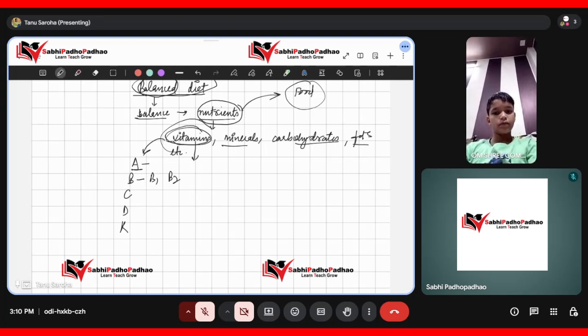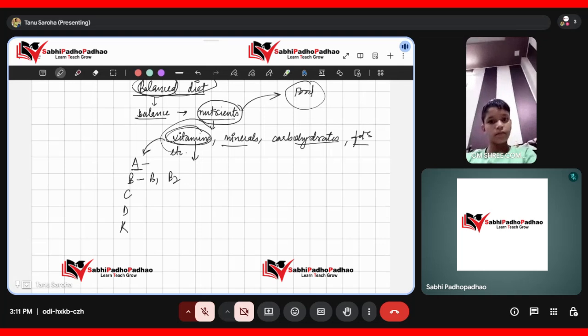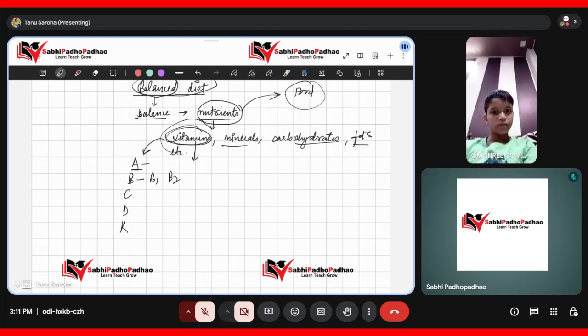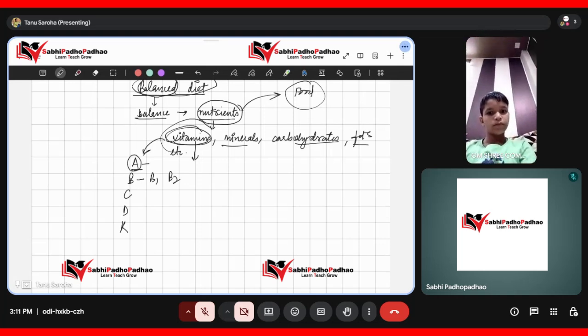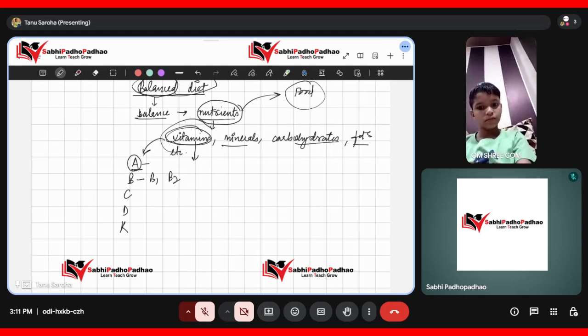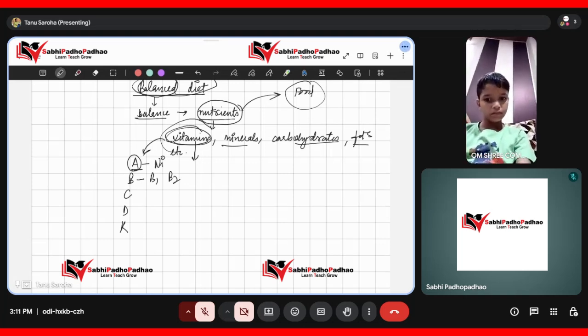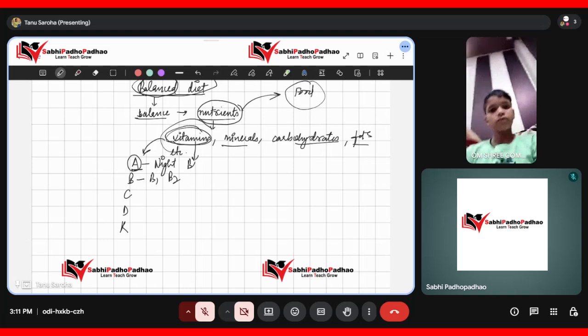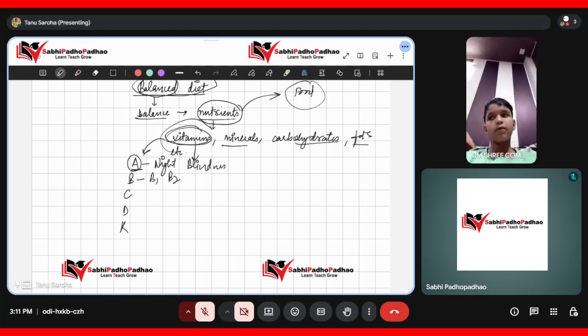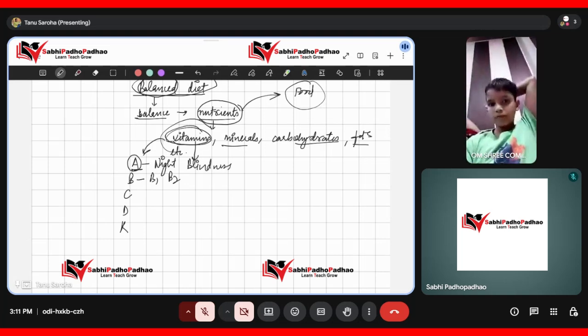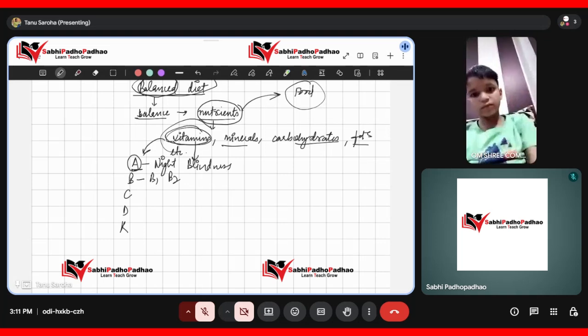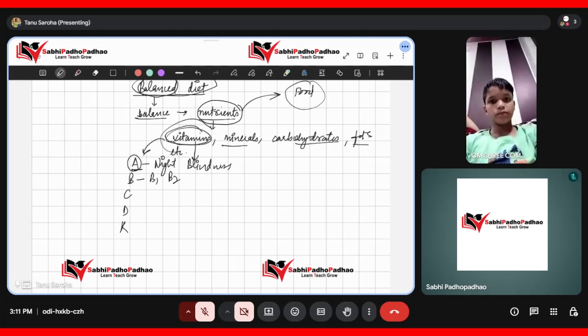Due to the deficiency of vitamins, many diseases occur in our body. For example, due to the deficiency of vitamin A, night blindness occurs. This is the disease.